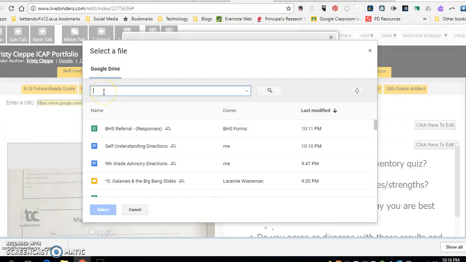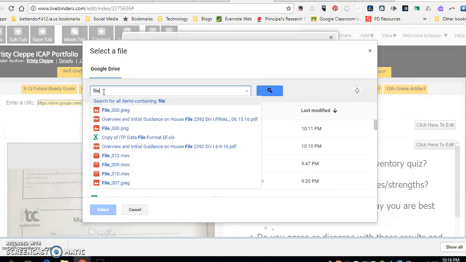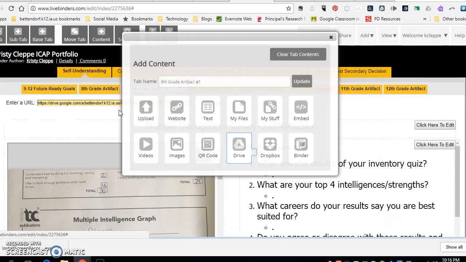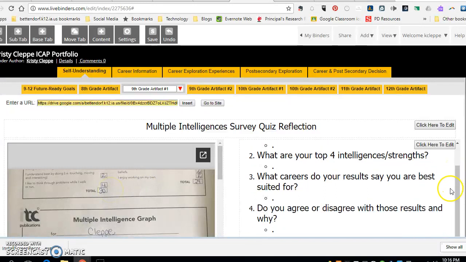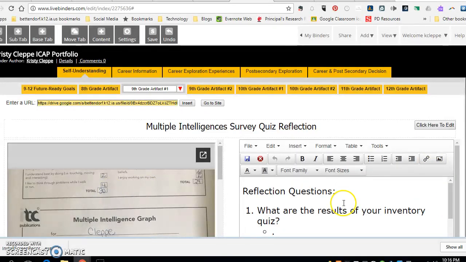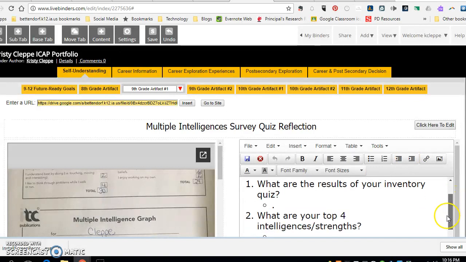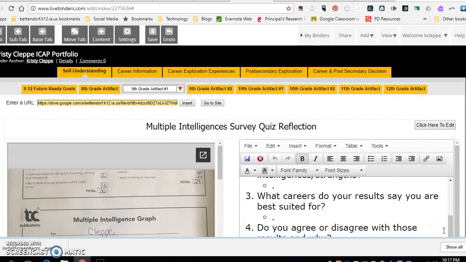And I believe I called mine, it was like file... And so I'm going to search for that. It pulls up. They'll click on their image, and then it will automatically place a holder here and have their image in there. And then they can come over and click here to edit and answer those questions as it relates to the results of their inventory quiz.